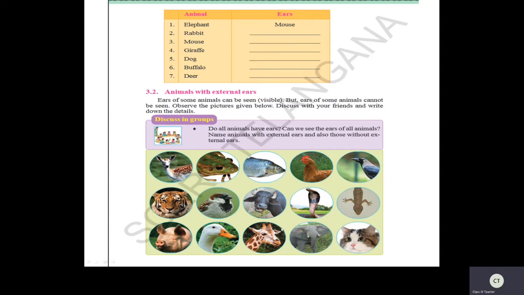Yes. So did you understand the concept, children? Here two kinds of animals are there. One is animals with external ears, and the other is animals without external ears, like fish, frog, snake, sparrow, duck, lizard, crow, hen. Okay, children? Now, did you understand this concept? Here you have to learn that animals are divided into two types: animals with external ears and animals without external ears. Okay?